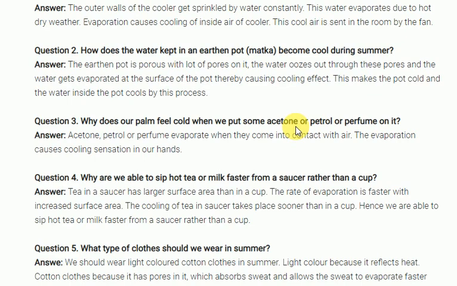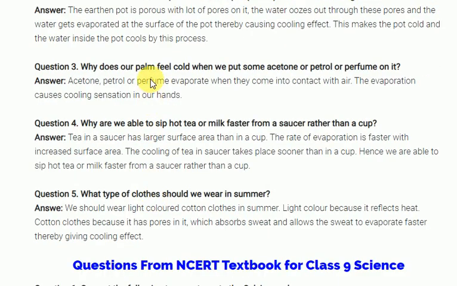I'll give one simple example. If you don't have petrol at home, just take an ice cube. When you place it in your hand, why do you feel cool? Because the ice starts melting. Where is it getting energy from? It's getting energy from your hand. That's the reason. Here also it is the same thing. Next one is: why are you able to feel cold when you put some spirit on?